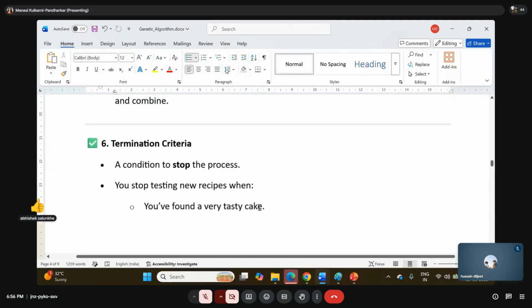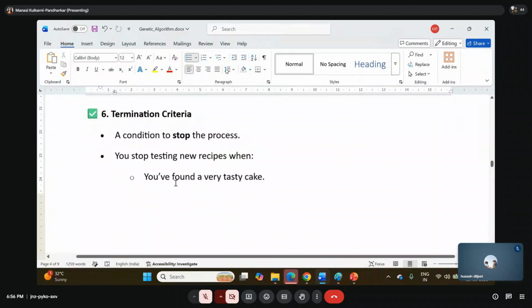And then where are you going to stop? Are you going to continue this forever? No. We require some stopping criteria. A condition to stop the process is called the termination criteria. This is the genetic algorithm to find the best solution. We are taking recipes right now, but as we have already discussed, it works with almost everything.